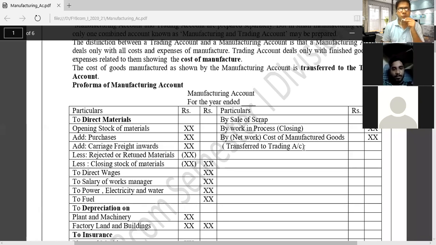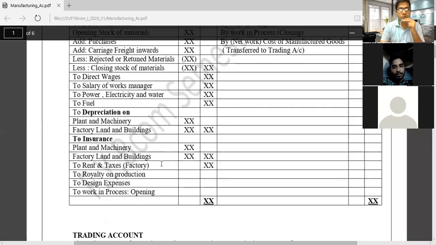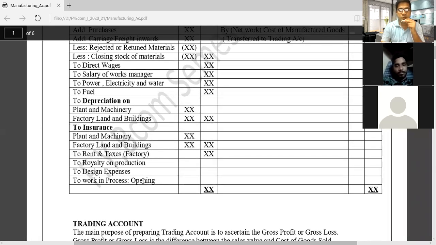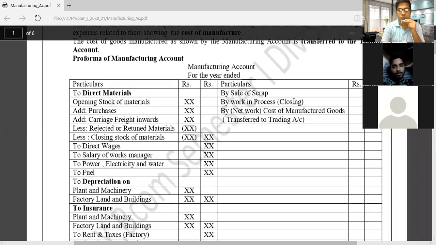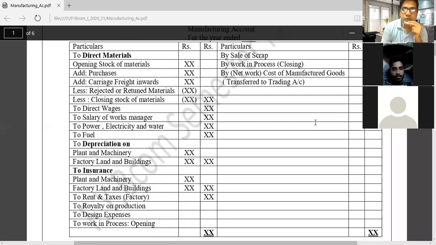We should know what kind of expenses are debited. All expenses which are related to the factory we have to debit. Sale of scrap we have to credit. Opening stock of raw material we have to consider first, and closing stock of raw material we have to deduct. Opening stock of WIP we debit, closing stock of WIP we credit, and we will find out the cost of manufactured goods. And this amount we will transfer to the trading account.